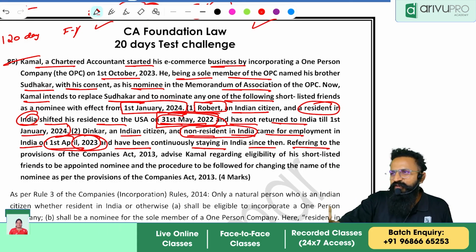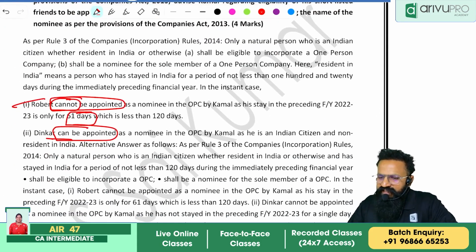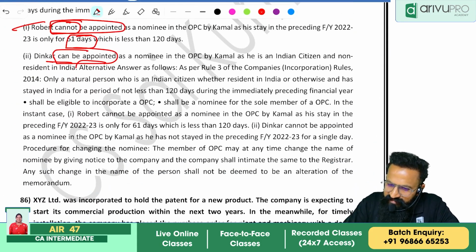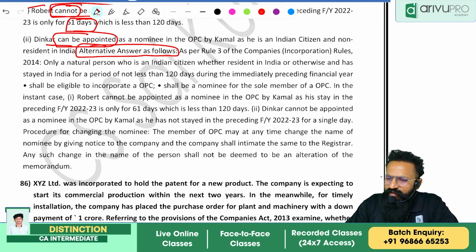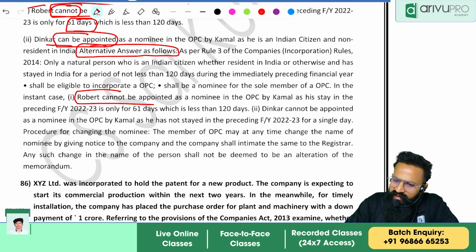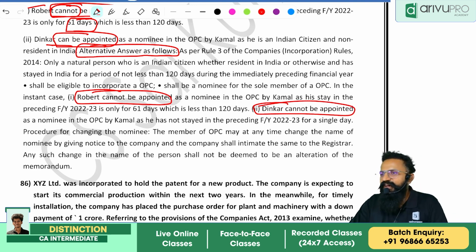Now, don't you think it was very tough for you people to write? That's why they were a little considerate and they gave an alternative answer. So in the alternative answer, what will they write? Easy. Both cannot be. Why? They took the representation of the 120 days condition.